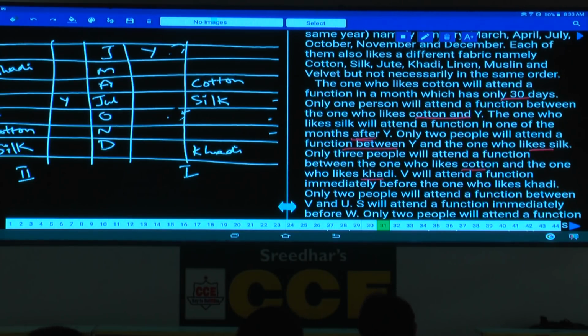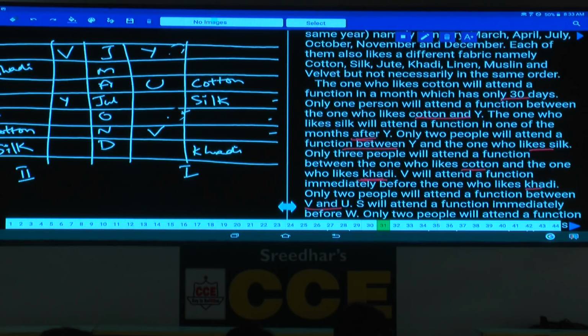V will attend a function immediately before the one who likes khadi. Here V can be either in the month of November or in the month of January. And next one, only 2 people will attend a function between V and U. Between V and U, how many persons are there? There are exactly 2 in this one: 1, 2. U must be in the month of April.